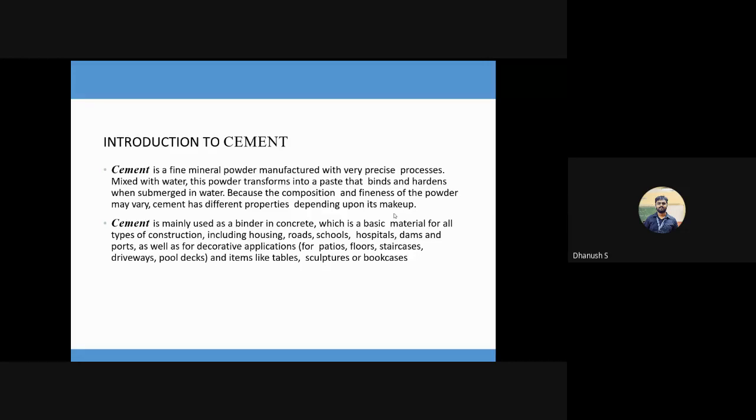One, like someone said, it is too fine. When it is too fine, what happens? You require more water. The effective total surface area of just cement particles is more, so it requires more water. Two, there's something called heat of hydration that is released, due to which you might observe cracks. Okay. So to avoid that, and since we don't really need very high strength material, we mix it with your aggregates. In addition to that, cost is a predominant concern that we have. So that is why we mix it with aggregates.